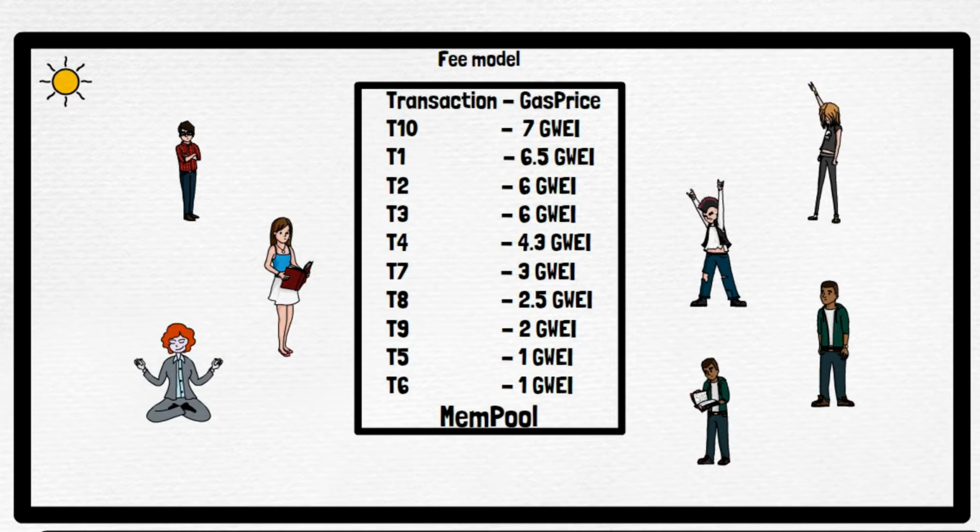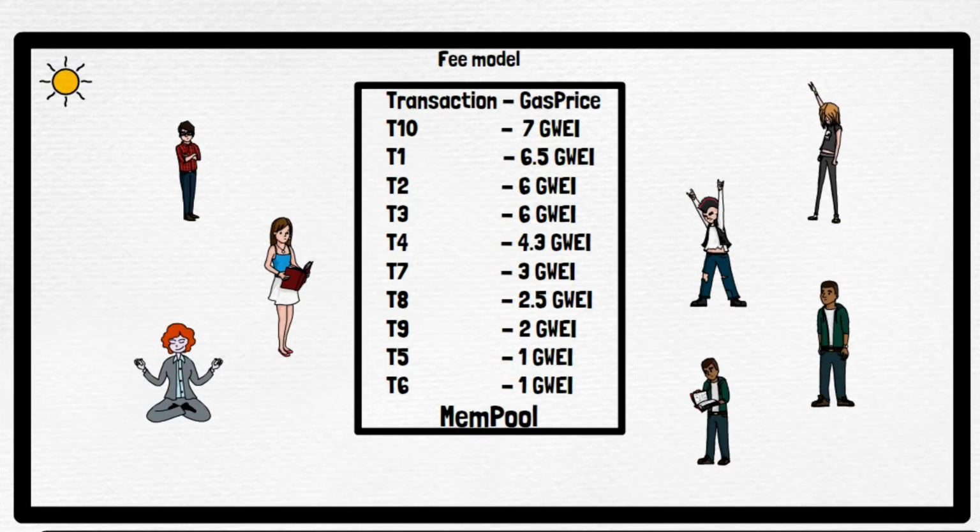So which will the miner choose? Of course, the miner will choose to complete the activity for which the gas price per unit of gas is maximum, right? So in our case we can see T10 will be executed first, and even T1 will not be considered because in T10 they are getting more profit. Once T10 is completed, they will go for T1. So I hope you are getting a clear picture. The more the gas price, the more the miner will intend on completing your activity.